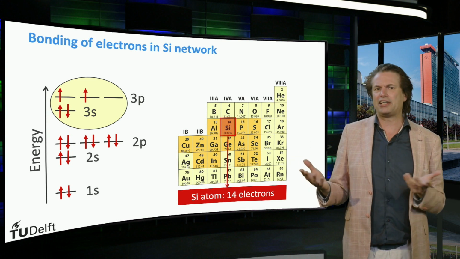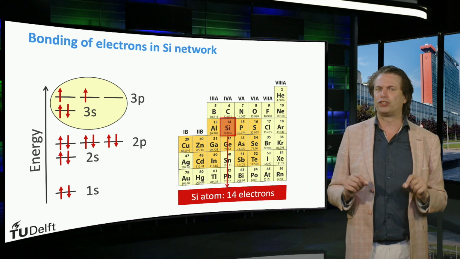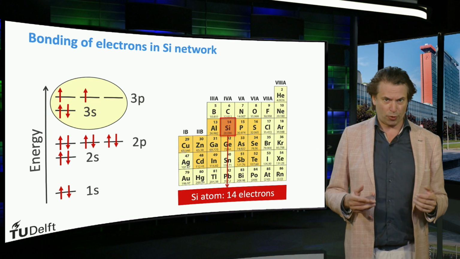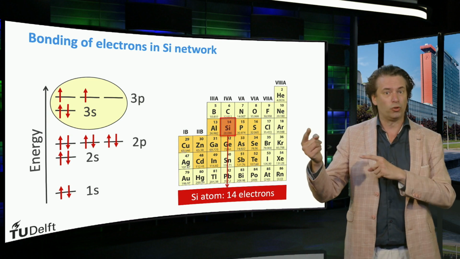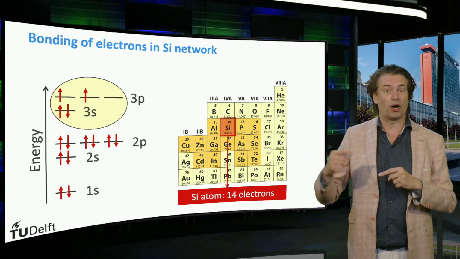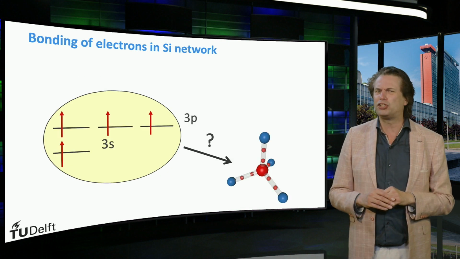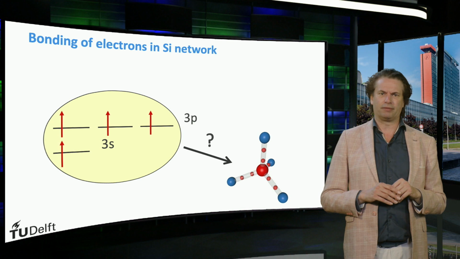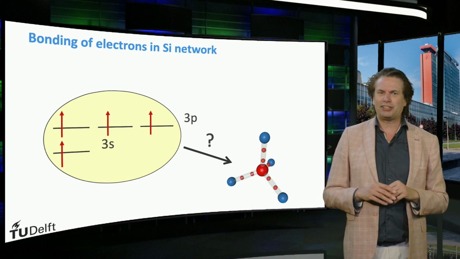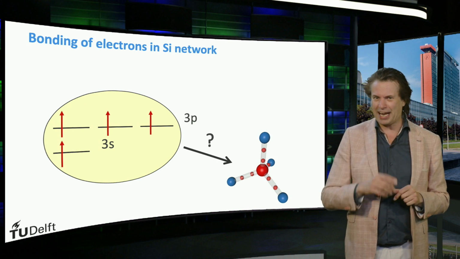Similar like in the case of carbon, the 4 outer electrons of the silicon atom will play an important role in making bonds with other atoms in a molecule or in a solid. How do these molecular bonds determine the band gap of silicon? I will give the answer to that question in the next video.